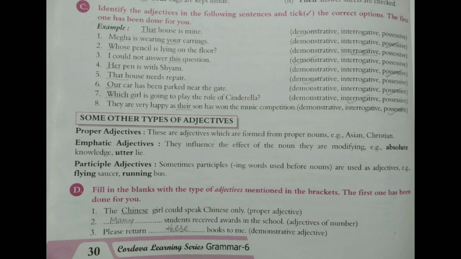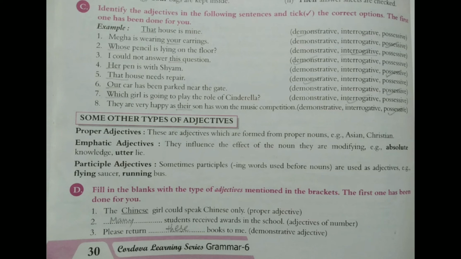Next is participle adjectives. Sometimes participles, meaning ing words, used before nouns are used as adjectives. Example, flying saucer and running bus. You see flying, fly plus ing, flying and run plus ing, running.